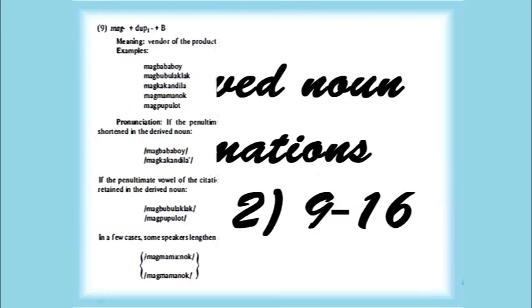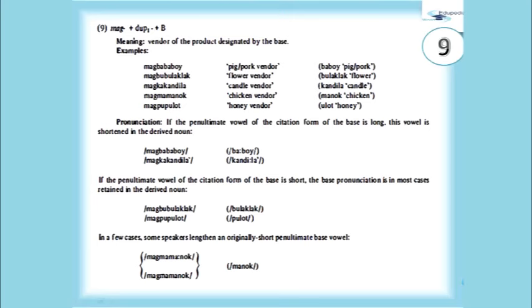This is Learning Tagalog Language, and we're going to talk about the second part of derived noun formation. We're going to start with the noun formation, which is mag plus dup one plus base. This is the vendor of the product designated by the base.